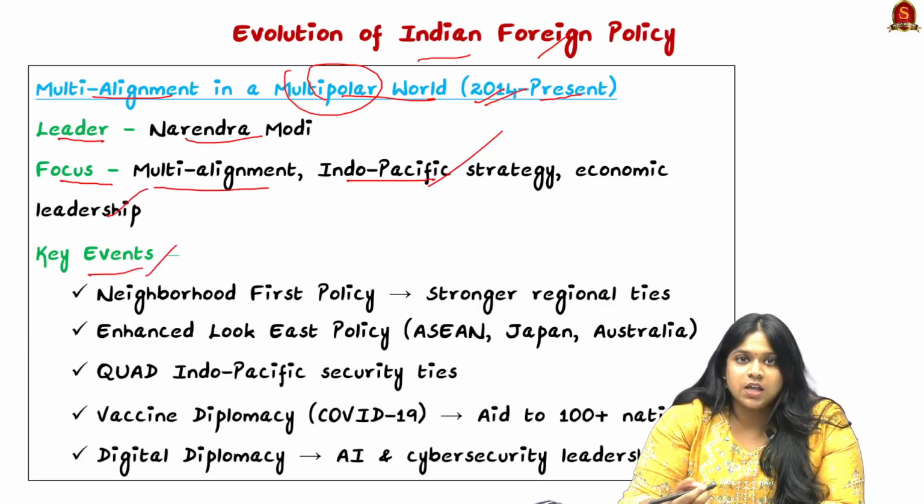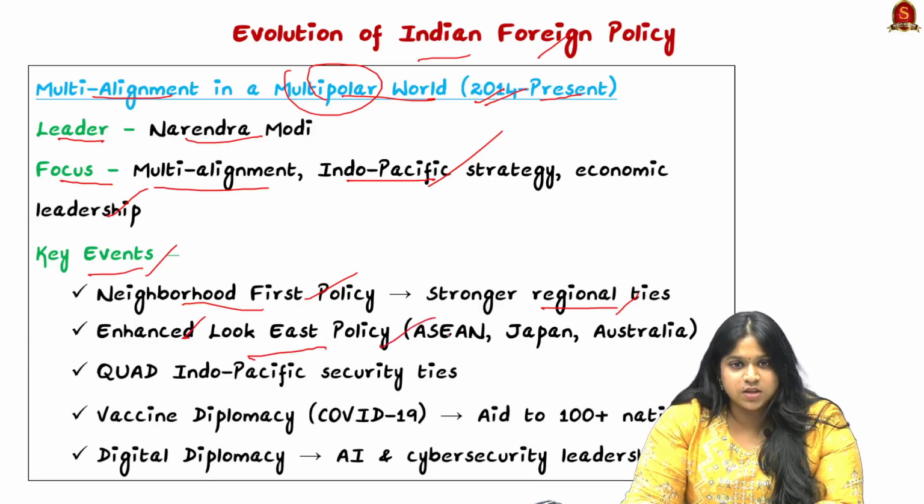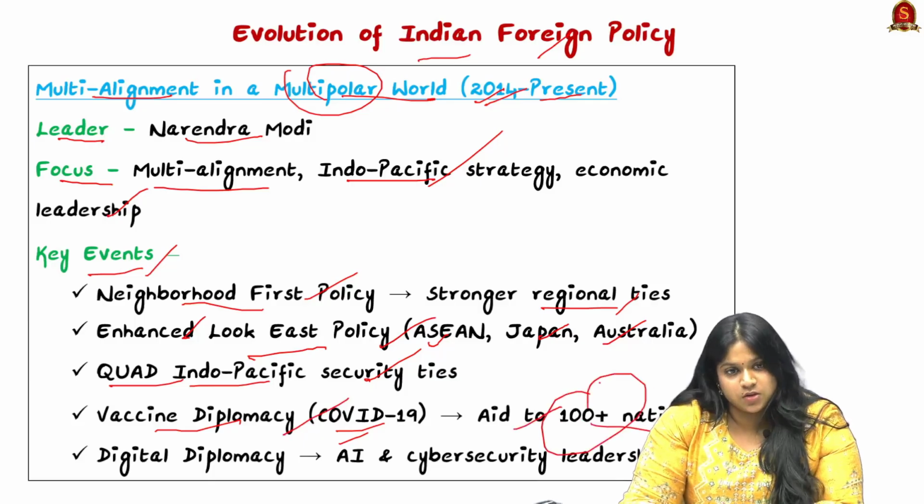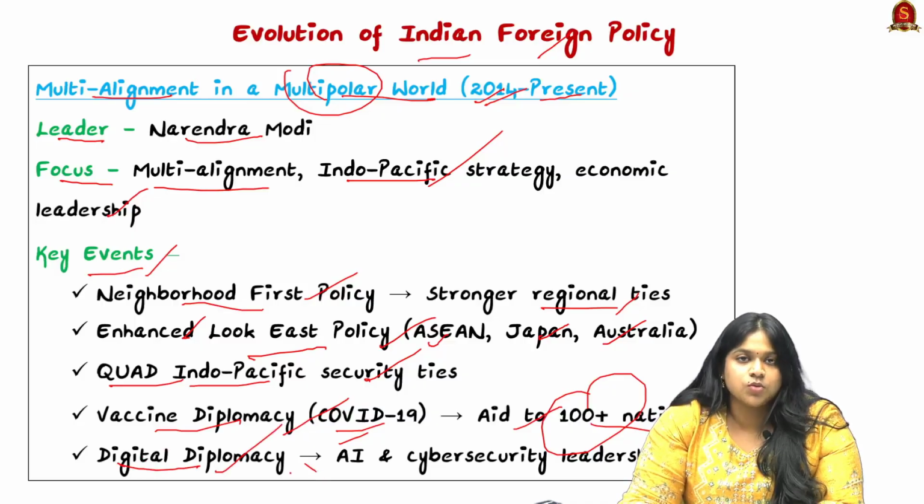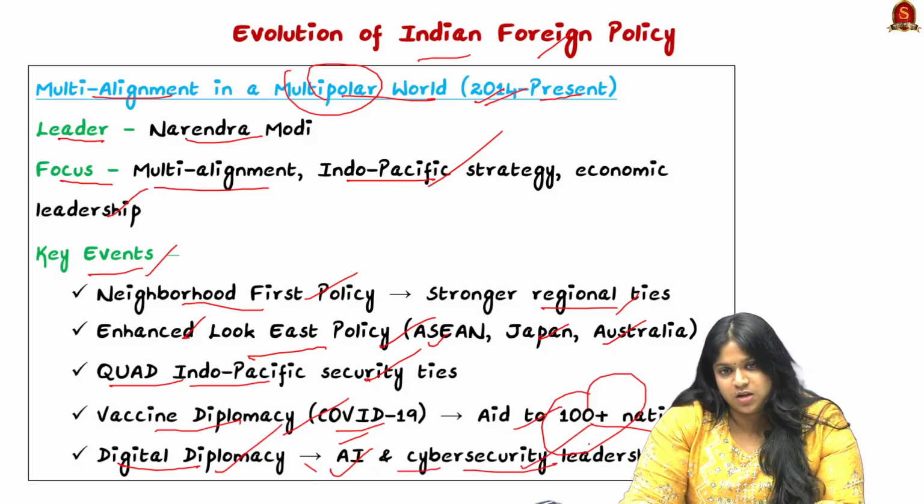Here it involved key events such as the Neighborhood First policy to strengthen our regional ties with the neighbors. It enhanced the Look East policy, which included ASEAN, Japan, and Australia. And also through the Quad, we brought in the importance of Indo-Pacific security ties. Especially during COVID-19, one of the most deadly pandemics, we brought in vaccine diplomacy, where we aided almost 100 plus nations. And recently we are bringing in the importance of digital diplomacy through our schemes and initiatives, where there is importance for AI and cyber security leadership.